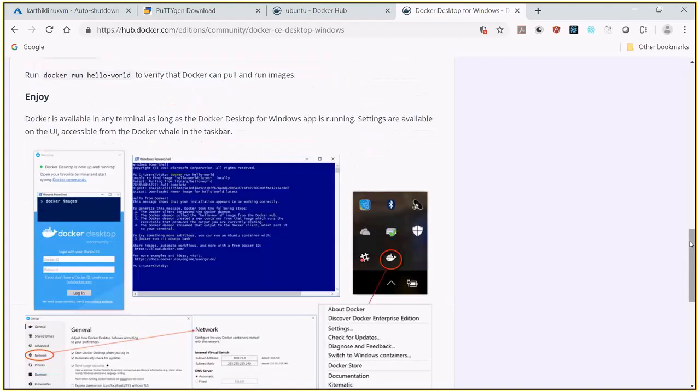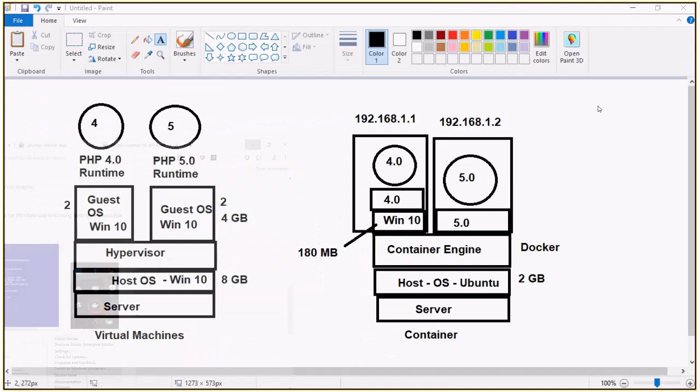Okay, so I'm making it clear here. If you're having Ubuntu, the images we are creating need to be based on the Linux operating system. Docker for Windows is also there. They have come up with one new one. For that, the host operating system must be Windows. So please don't confuse this. In order to make people understand, I have given this.